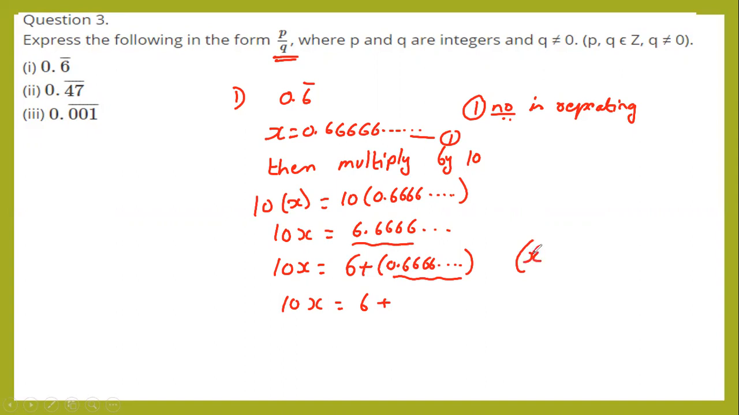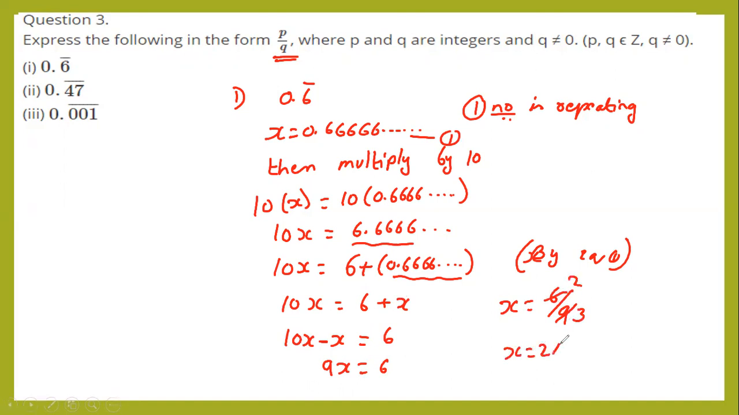So already by equation 1, x is equal to 0.666. I'm substituting x in the place of this one. In the next step, 10x minus x is equal to 6. I'm taking variables on one side and constants on the other side. 10x minus x is 9x is equal to 6. x is equal to 6 by 9. 3 3s are 9, 3 2s are 6. So the value of x is equal to 2 by 3. Yes, this is in the form of P by Q.